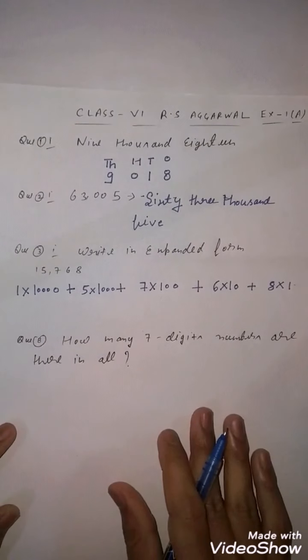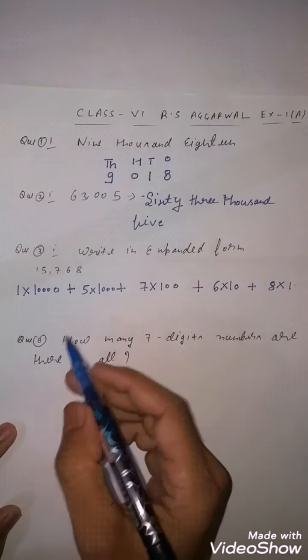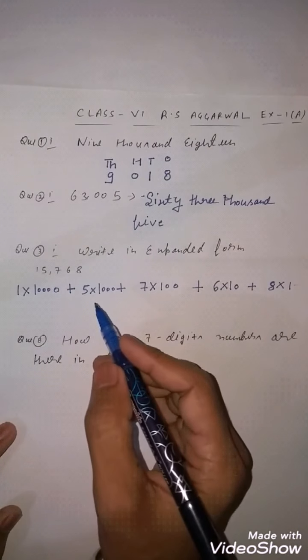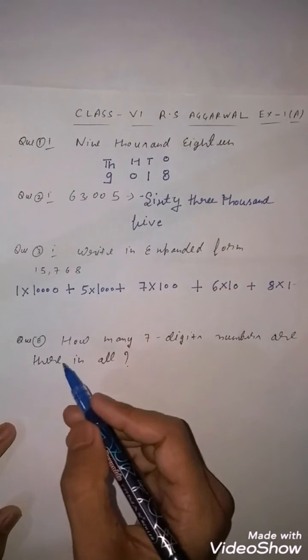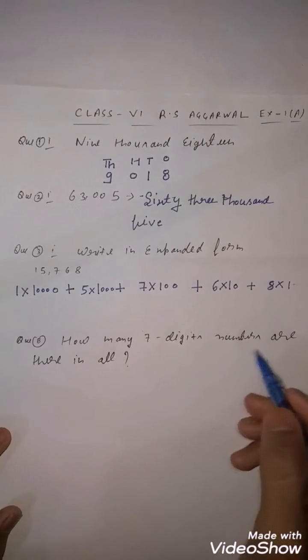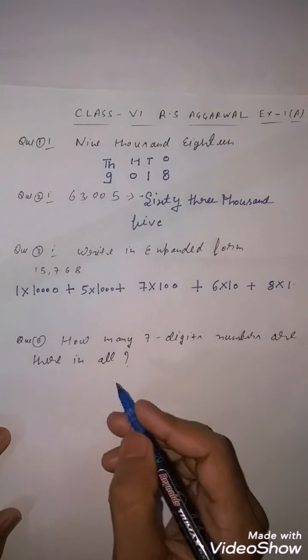Now the next question, a very important question. Questions 4, 5, 6, 7 are the same, so you will do them yourself. Now the 8th question: how many 7-digit numbers are there in all? For this question there is a formula.